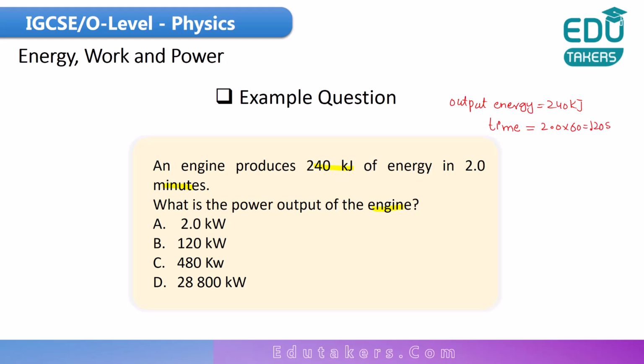So here the output energy and the time are given. You need to calculate the output power. Let's see the answers. Answer A, 2.0 kilowatt, B, 120 kilowatt, C, 480 kilowatt, D, 28,800 kilowatt. Let's see the answer and explanation for that.